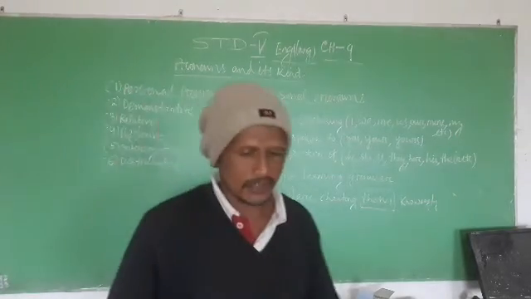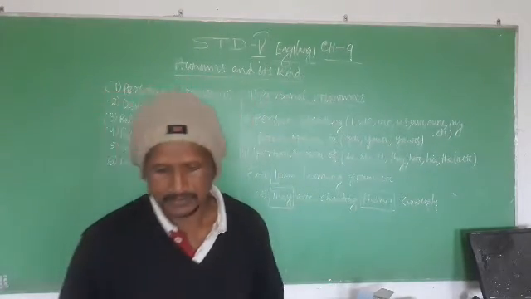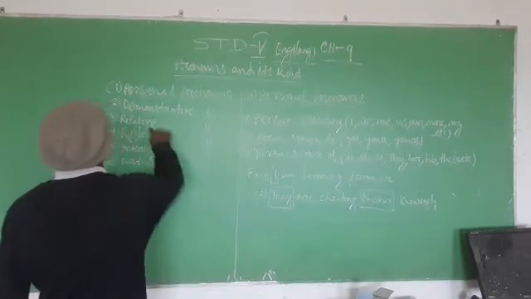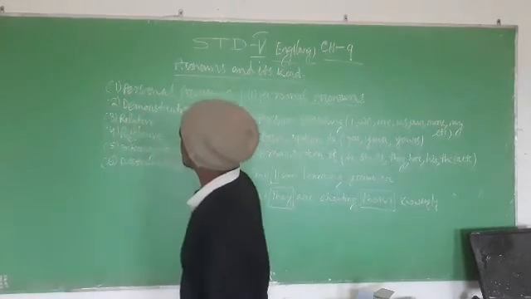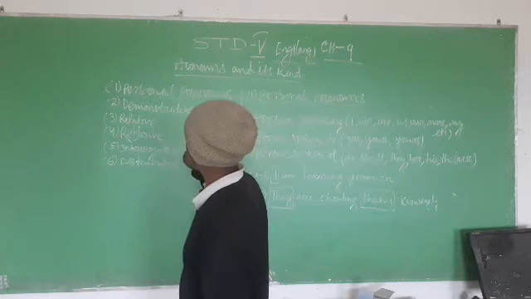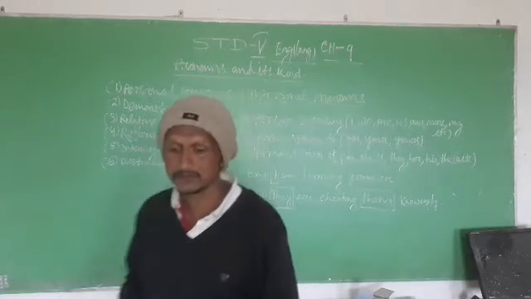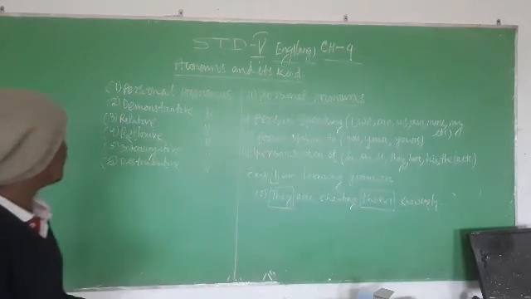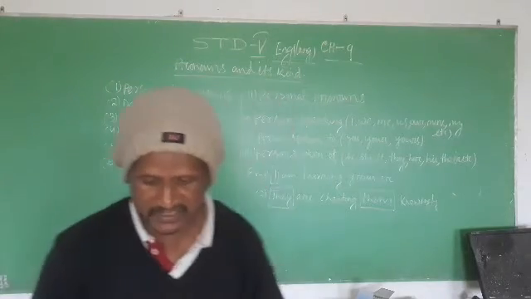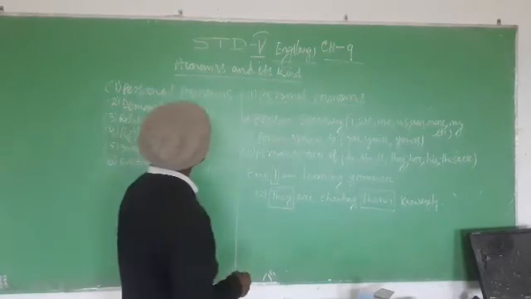There are six kinds of pronoun that are given in your book. Personal pronouns, demonstrative pronouns, relative pronouns, reflexive pronouns, interrogative pronouns and distributive pronouns. We will discuss them one by one. First we will discuss the personal pronouns.